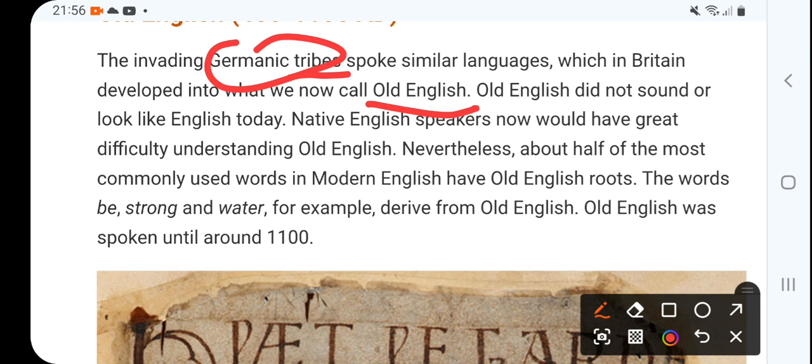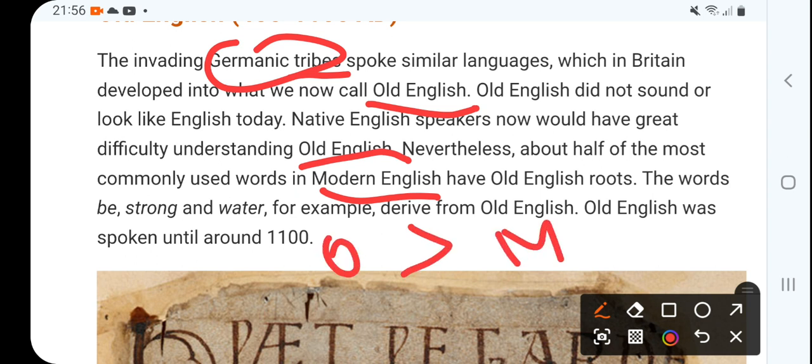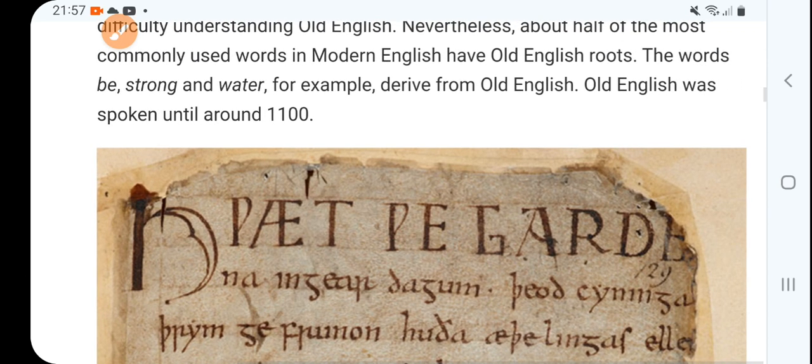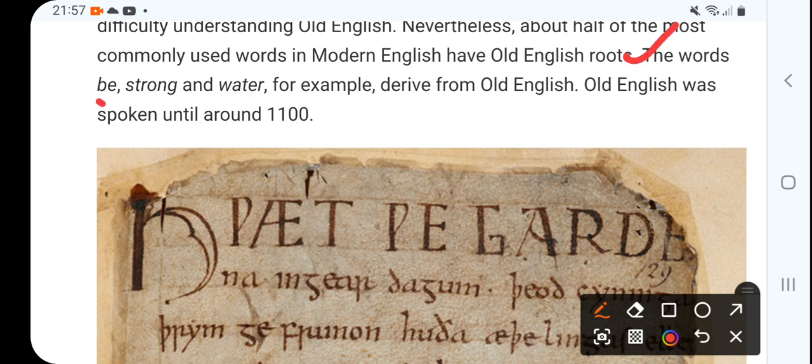But the reality is that most of the words in modern English have been taken from Old English. That is also reality. They have given examples: the words be, strong, water are derived from Old English.